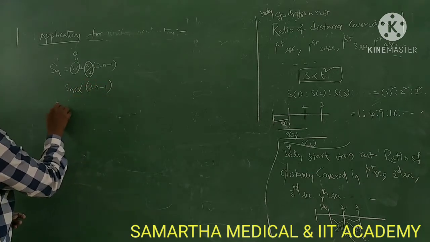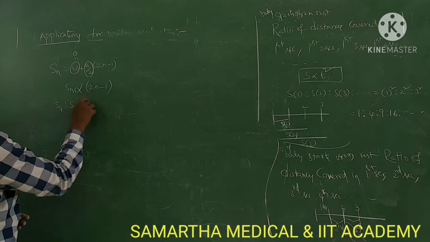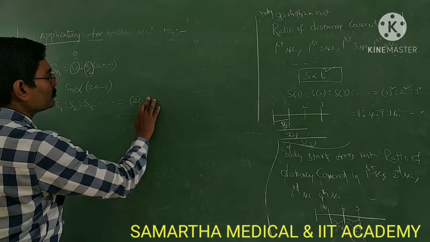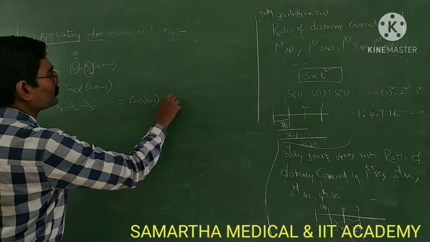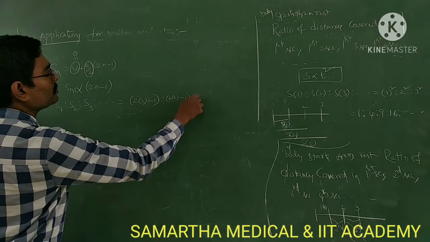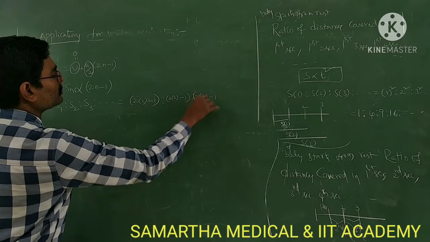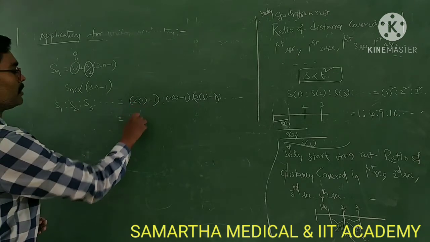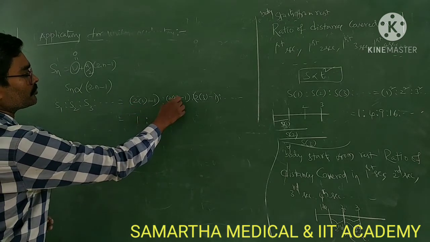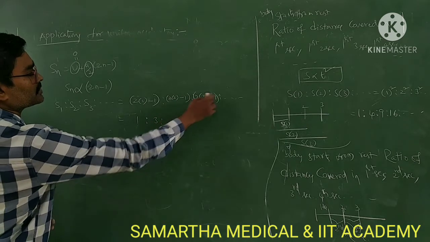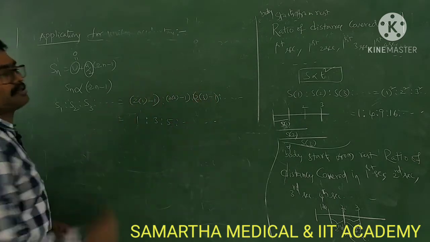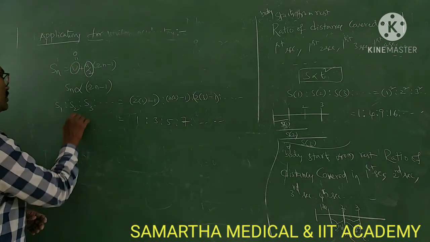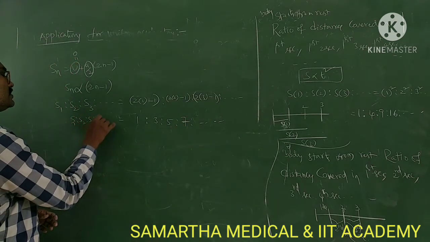So S1 is to S2 is to S3 and so on is equal to 2 into 1 minus 1 is to 2 into 2 minus 1 is to 2 into 3 minus 1, and so on. So this is 1, this is 4 minus 1, 3, 6 minus 1, 5. Odd numbers ratio. So this is the distance covered in first second, second, third second, and so on.